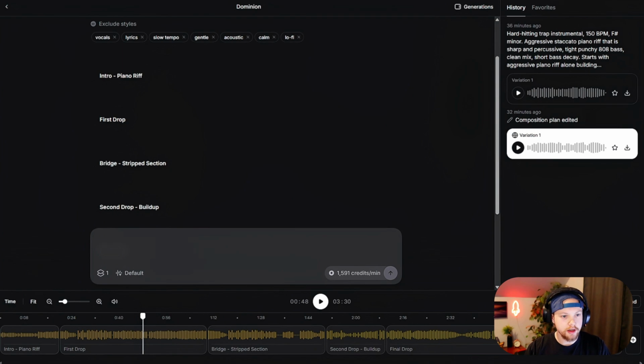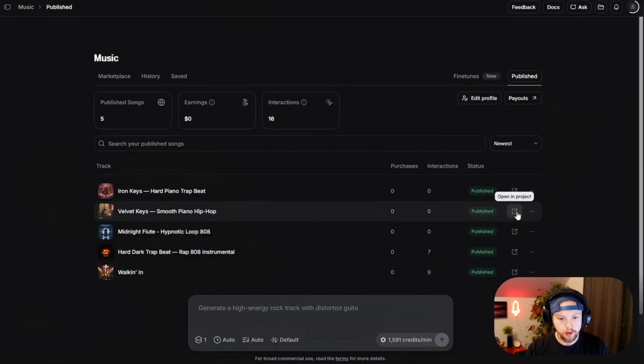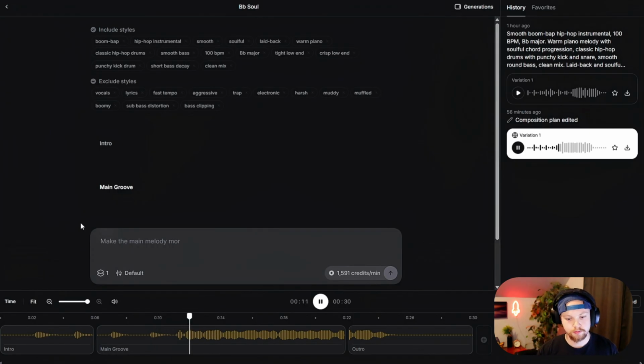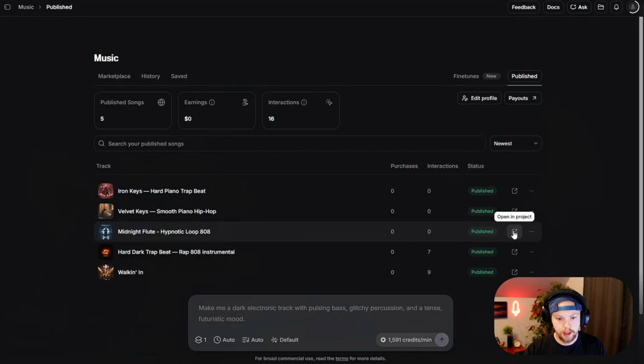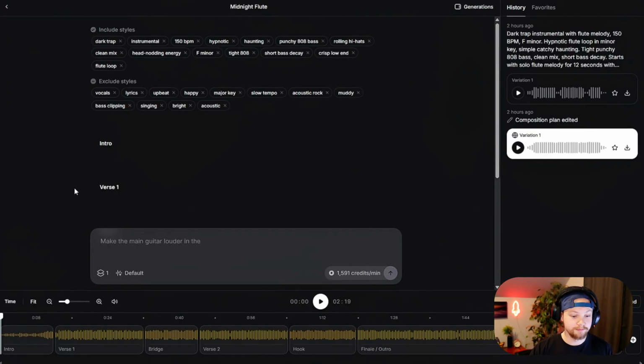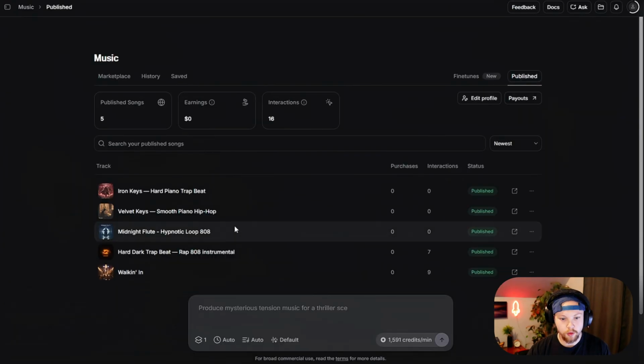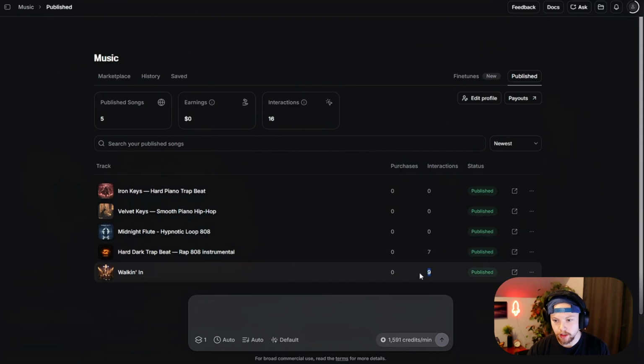All right, let's move on to the next song. We got Velvet Keys. Midnight Flute. This one's good. And then for the last one, I'm pretty sure you guys already heard this one, but I'll play it one more time. Oh, look at this. We got 9 interactions and 7 interactions. Cool.